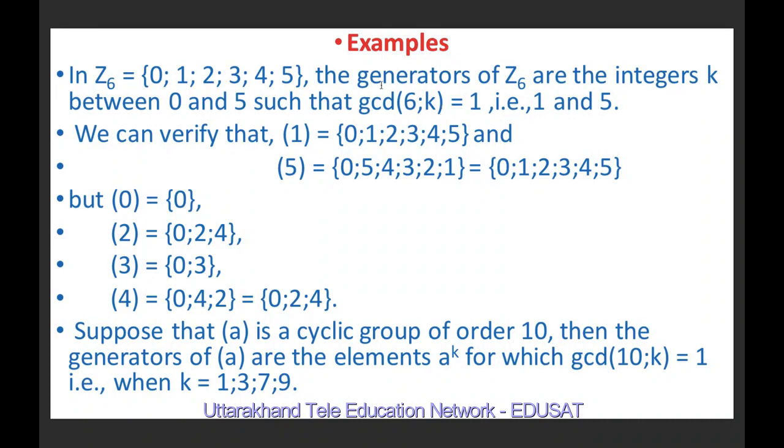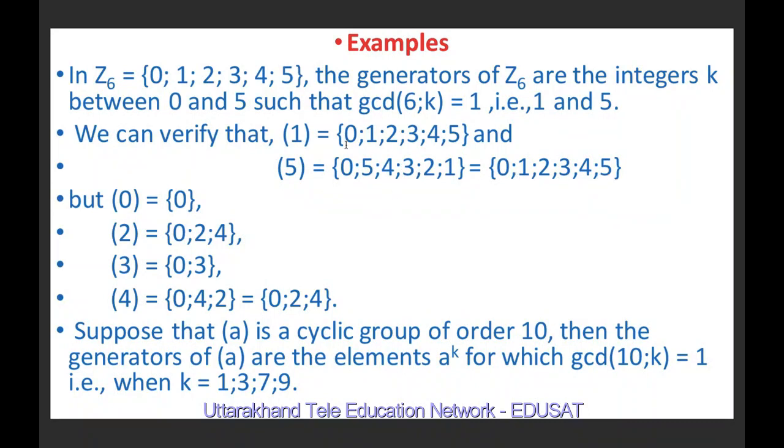So the elements between 0 and 5 which satisfy the condition that the gcd with 6 is 1 are only 1 and 5. We can verify that the cyclic group generated by 1 is 0, 1, 2, 3, 4, 5, and the cyclic group generated by 5 is 0, 5, 4, 3, 2, 1, which is equal to 0, 1, 2, 3, 4, 5.